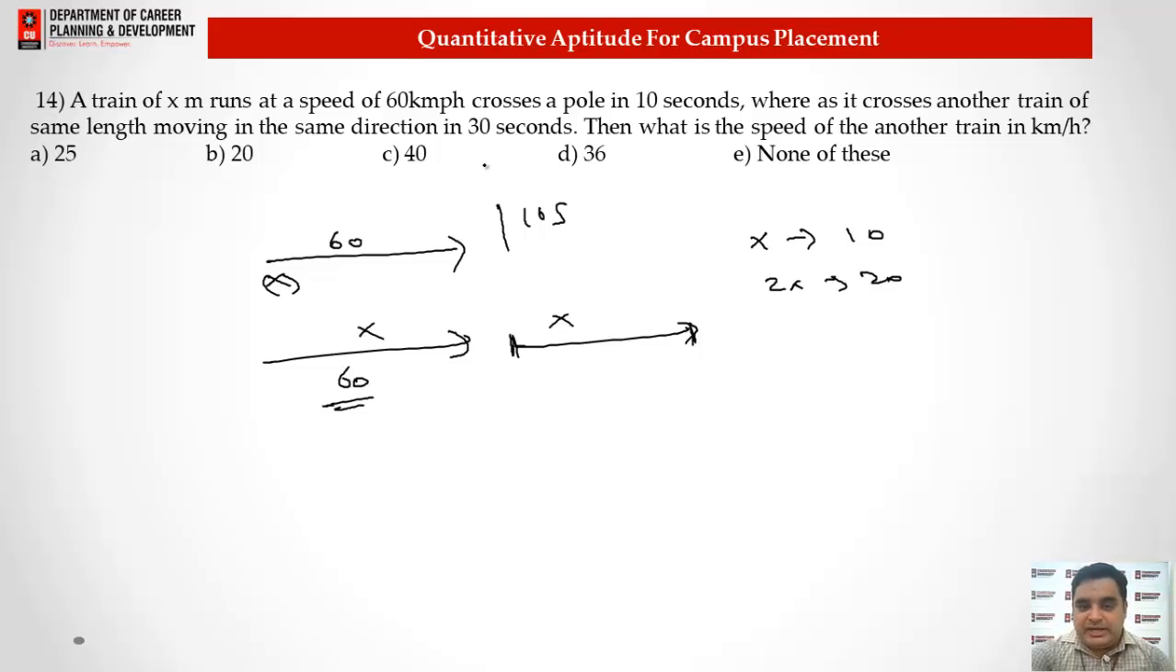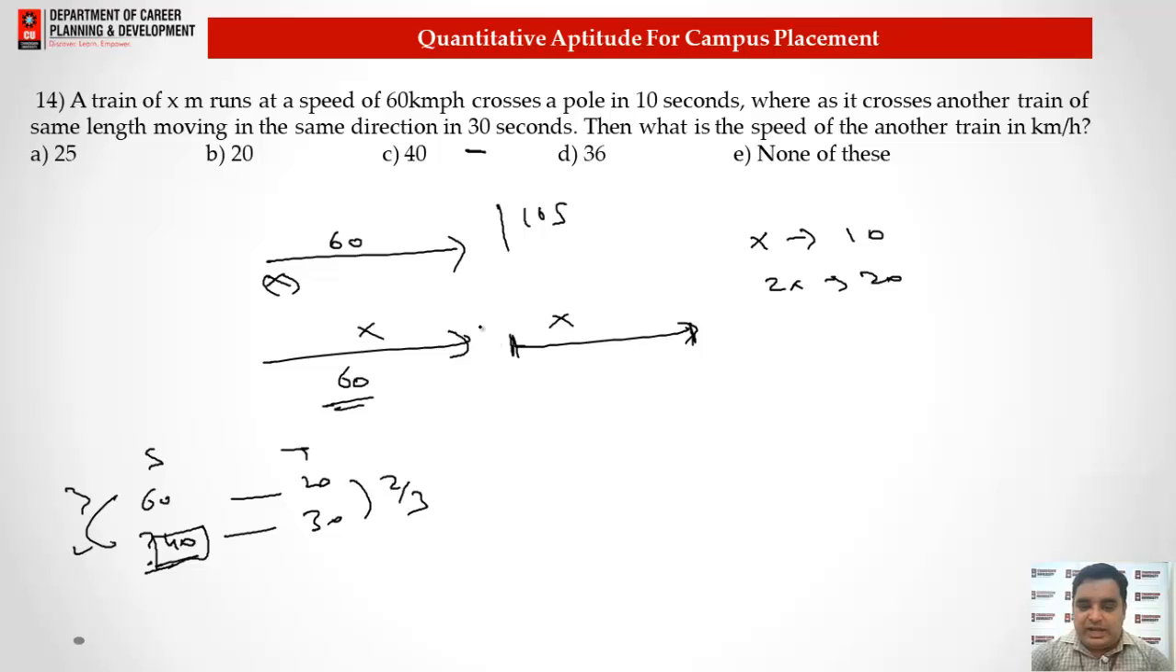But here it will take 30 seconds. So what we need to understand is, with the speed of 60, it has to take 20 seconds. So by what speed does it take 30 seconds? Okay. So here we have the ratio of 2:3. So this speed will be 40.